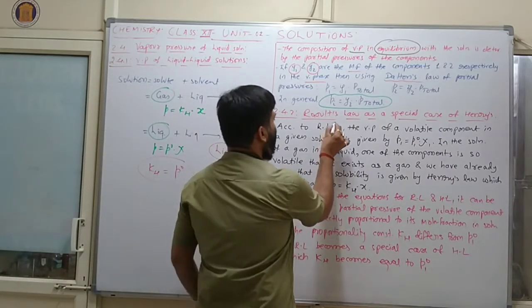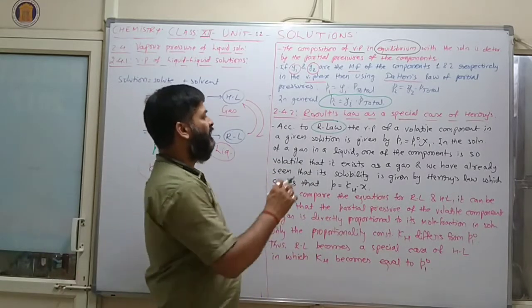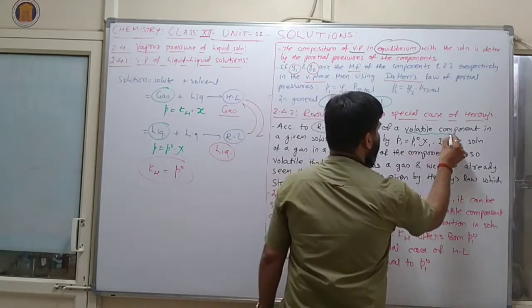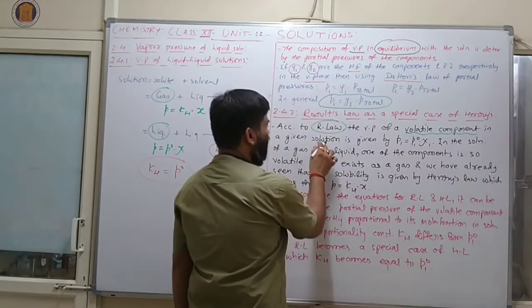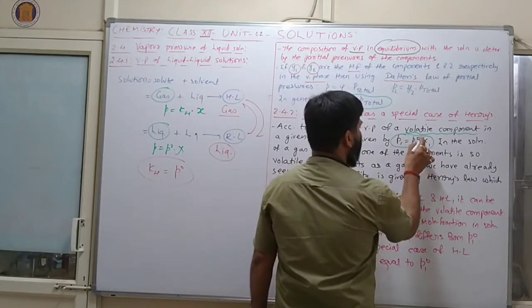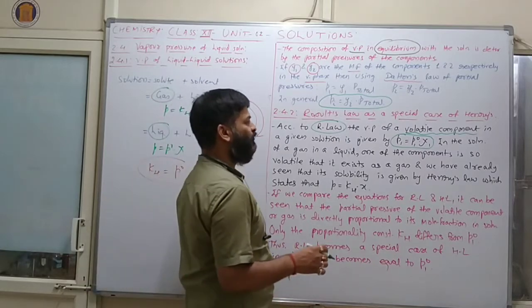So let's see, first of all we are taking Raoult's law. According to Raoult's law, the vapor pressure of a volatile component in a given solution is given by P1 is equal to P10 into chi1.